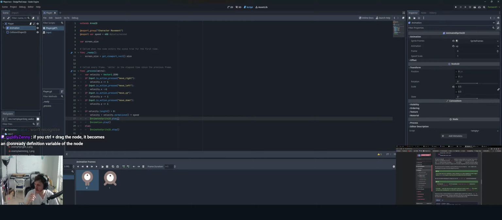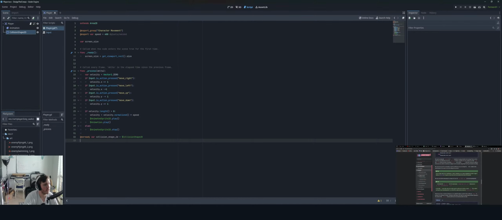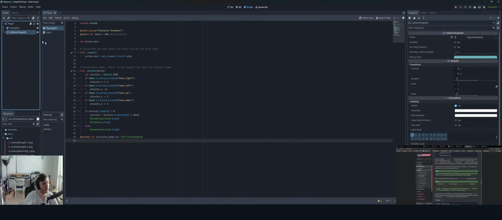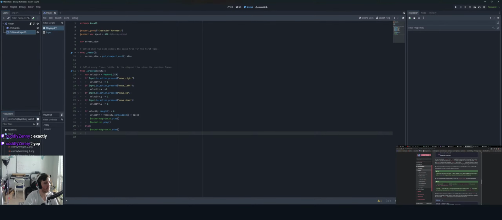If you control plus drag the node, it becomes an onready variable definition of the node. If you control drag the node. Okay, that does that. So onready var. Okay, so if you want to create basically a reference variable to this thing, so I guess you can declare that at the top? Click then control. Okay, got it.